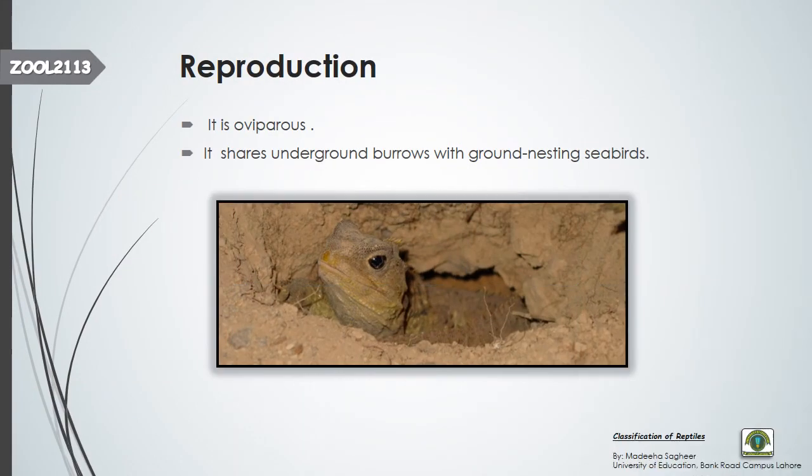Again, like turtles, the Tuataras are also oviparous, that is, they reproduce by laying eggs. They share underground burrows with ground-nesting seabirds. Okay, they dig burrows underground in the soil, and they share the same burrows that have been dug by the seabirds. So you can say that they share their homes with the nesting seabirds.